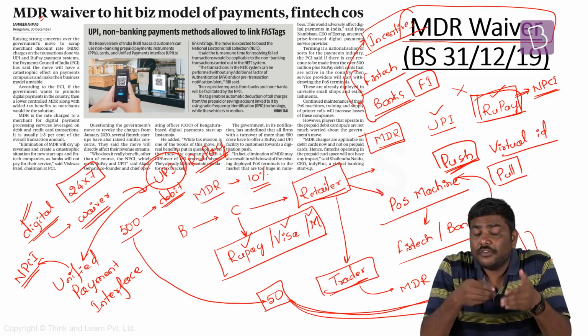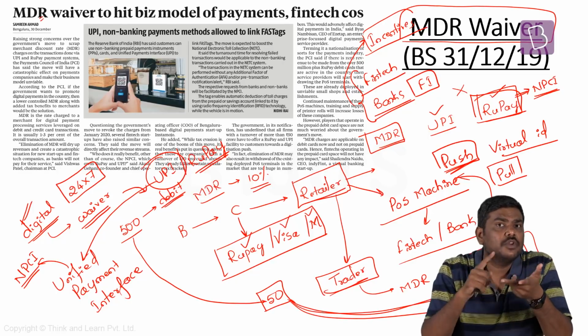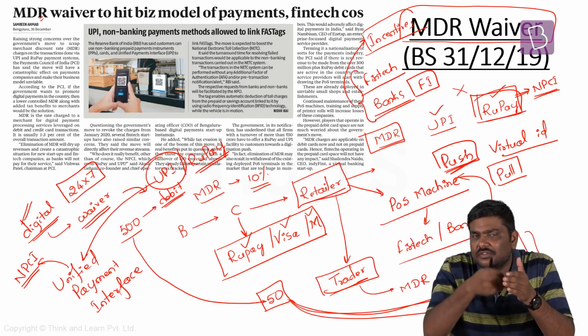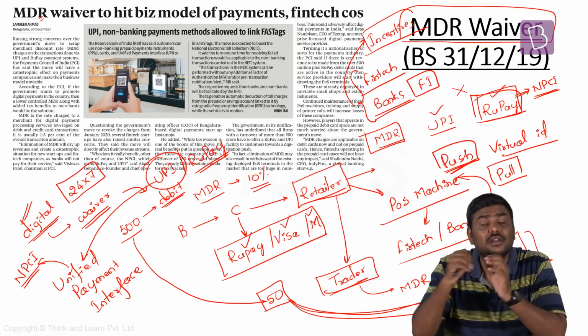Second one, various fintech companies such as Google Pay, PhonePe as well as Paytm have entered the rural market and have provided the infrastructure using which UPI transactions have been conducted.